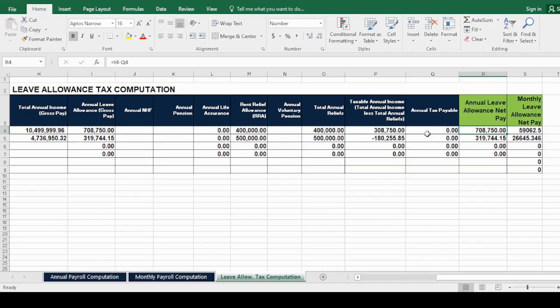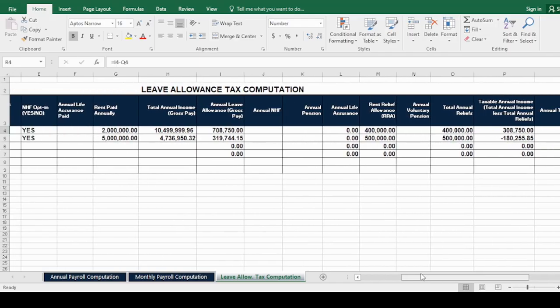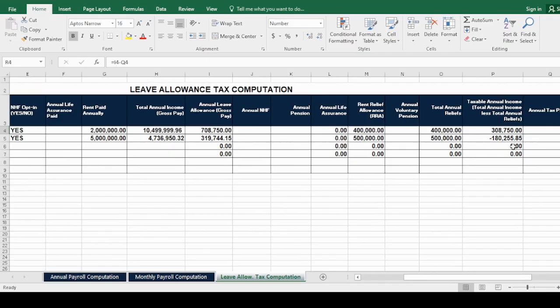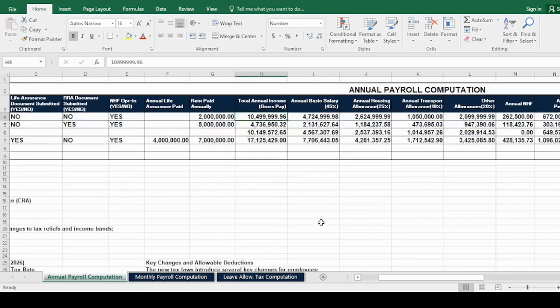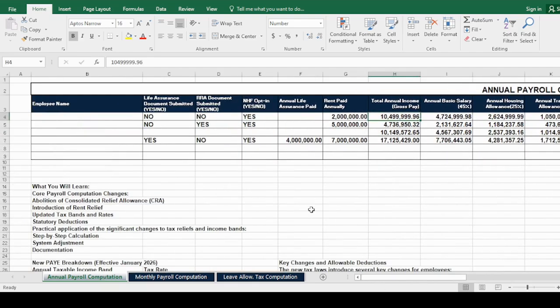So for this illustration here, the annual tax payable is 0 because the taxable annual income is below 800,000. So the 800,000 threshold is applicable for all payroll computation. That is very key. For all payroll computation, you need to follow the new tax law in computing the tax payable.